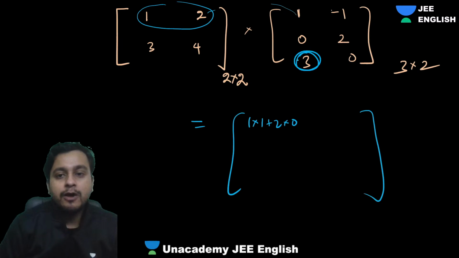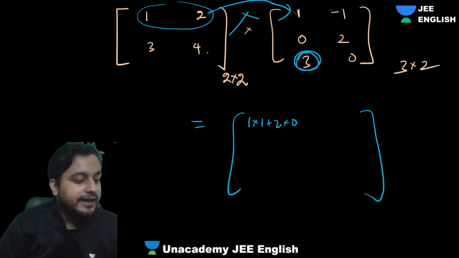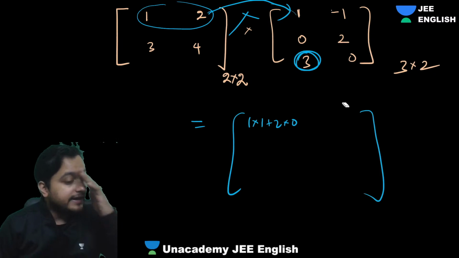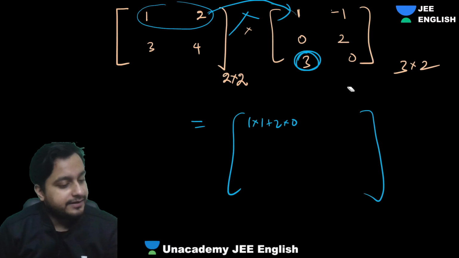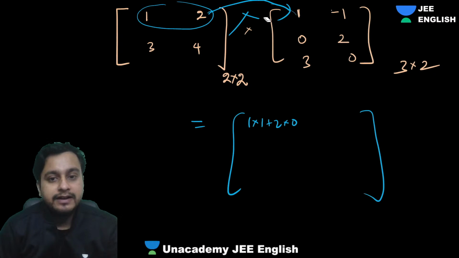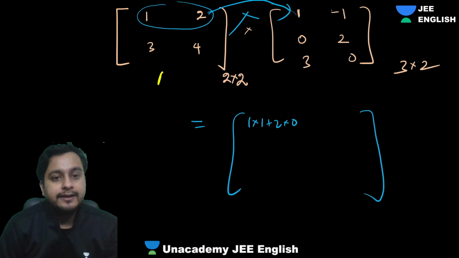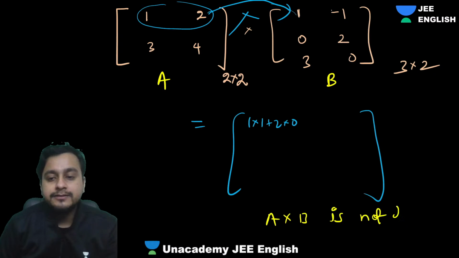Now this 3 will be what? It is wondering, hi, who will multiply with me? There is no one to multiply, right? We cannot keep it over this. So that will be wrong, a mistake. Understood? So what we'll say is, it's not defined. Are you getting my point, everyone? So that's the reason why, if this is A and this is B, we'll say A cross B is not defined. Why is it happening?